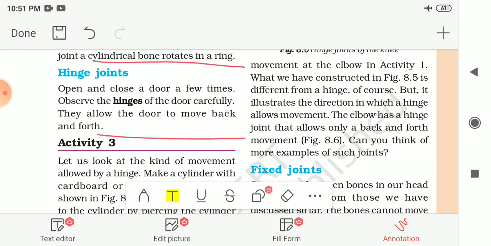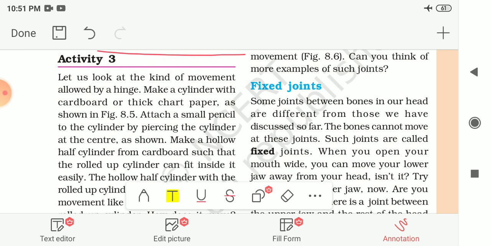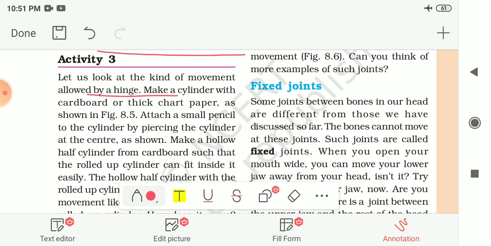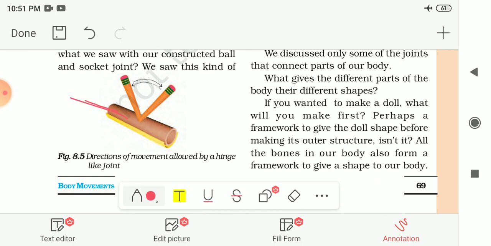Now here, to understand this hinge joint, the next activity is given to you, that is activity number 3. For this, let us look at the kind of movement allowed by a hinge. Make a cylinder with a cardboard or thick chart paper as shown in figure 8.5, like this brown one.